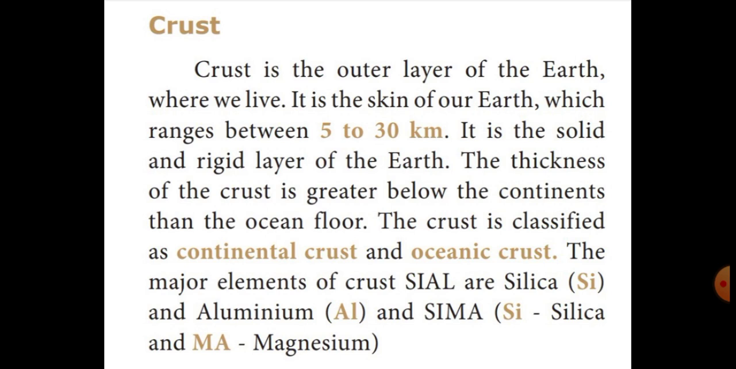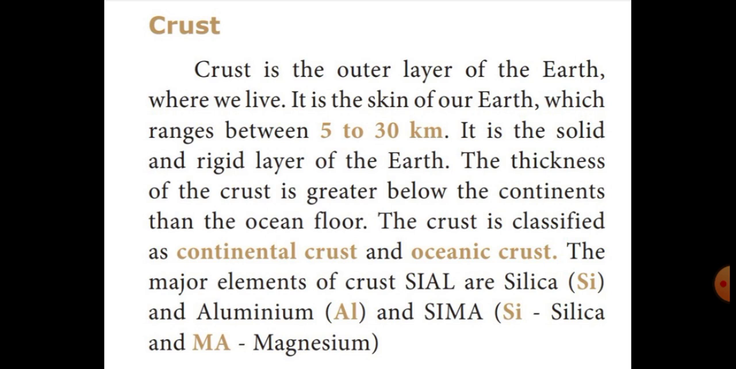Okay, then the continental crust. The major elements of the continental crust are silica and aluminium. Then the most important elements of the oceanic crust are silica and magnesium. Silica and magnesium. Can you understand, students?